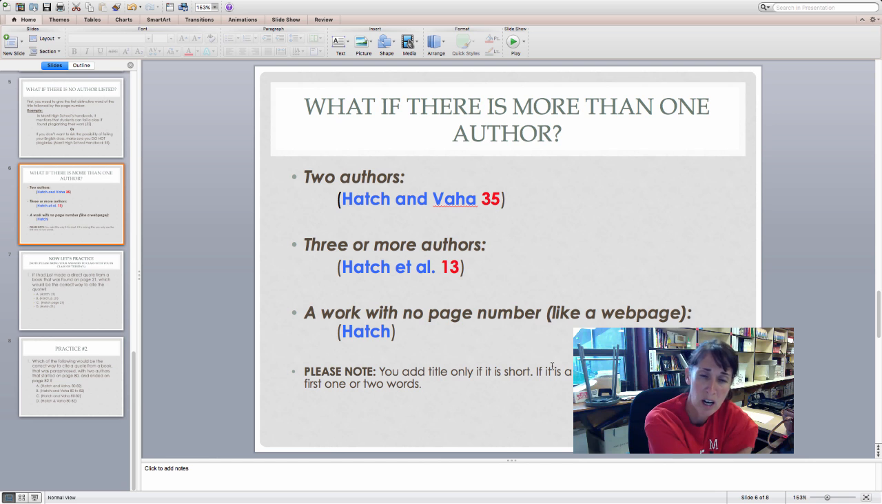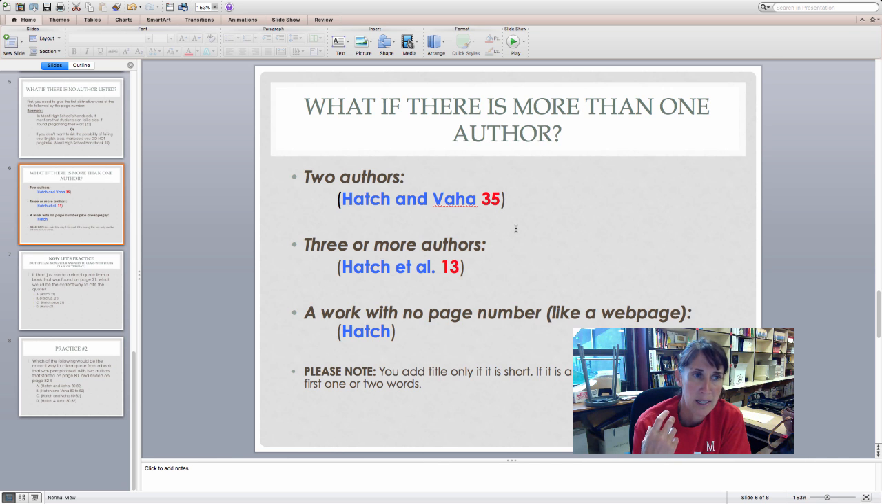Now, there are also times when there will be more than one author. And there's a specific way that you need to make sure that you do this, okay? Let's pretend that me and Mrs. Baja wrote a book and you are quoting us. Remember, Hatch and Baja are the two authors, and this would be the correct way to cite it, and you would write the page number.